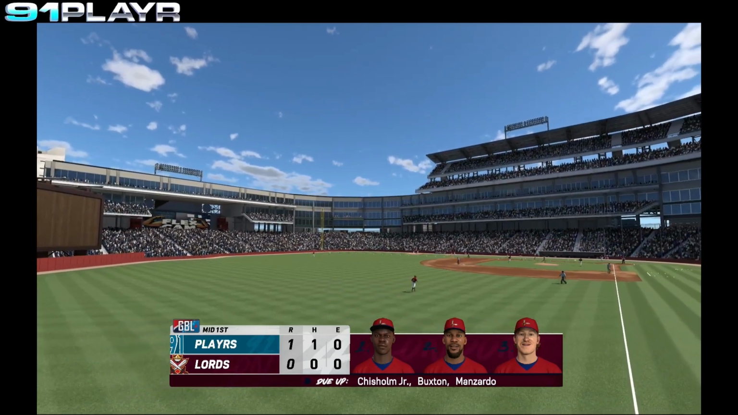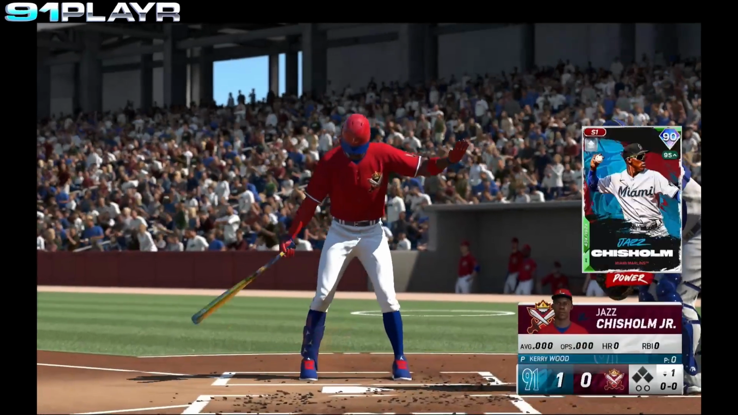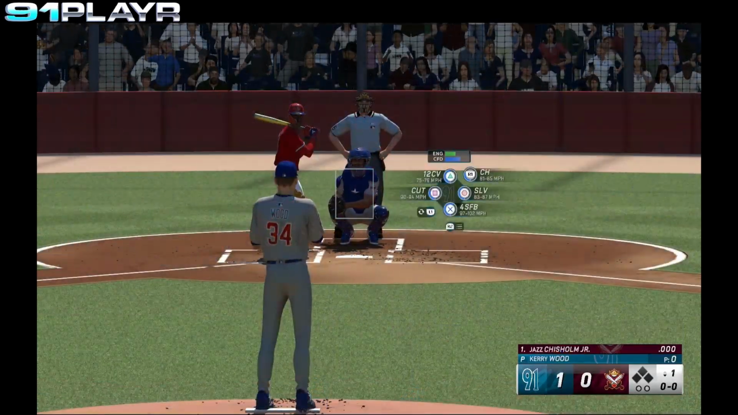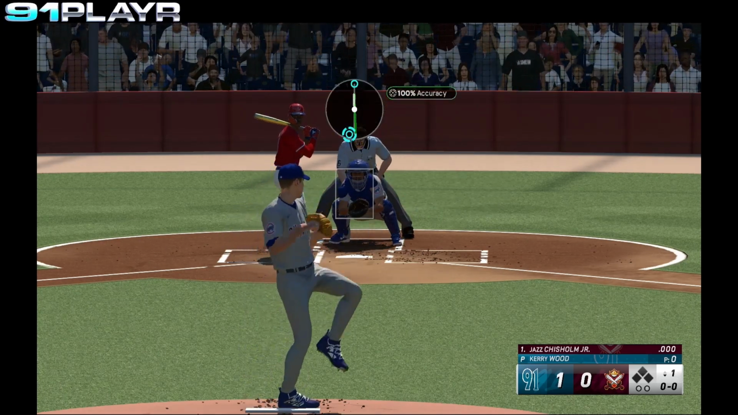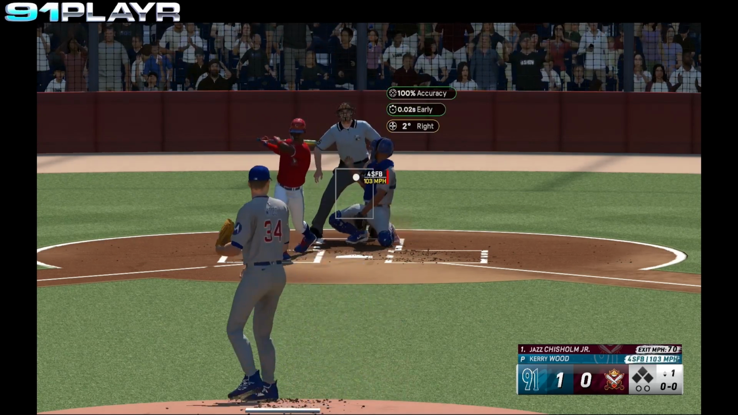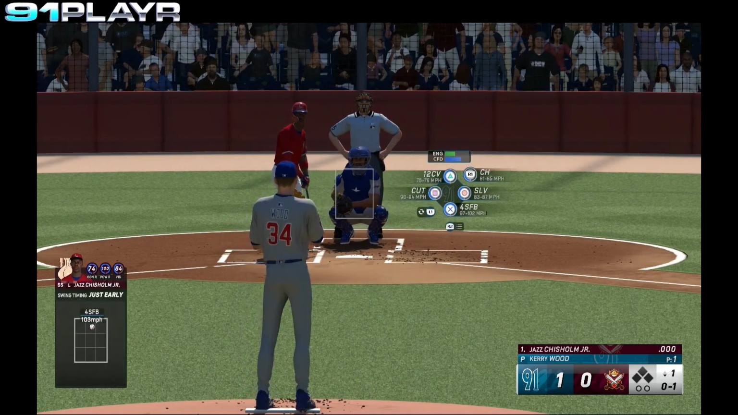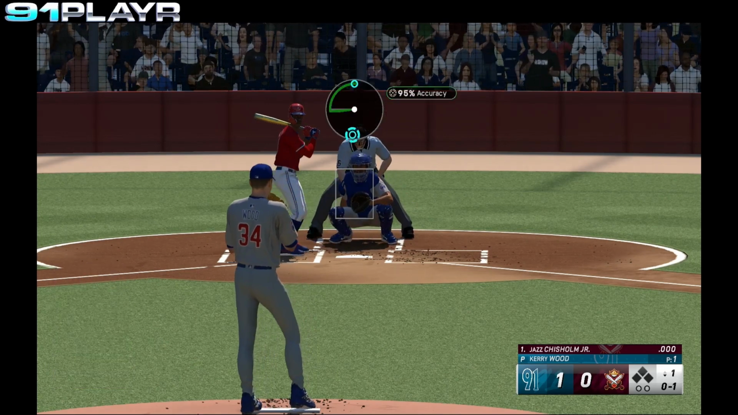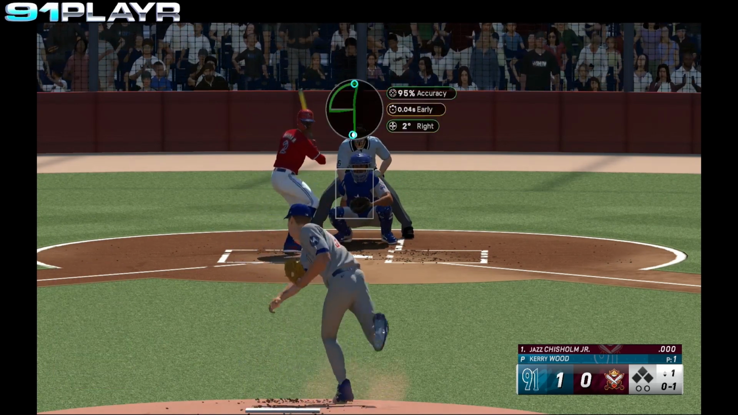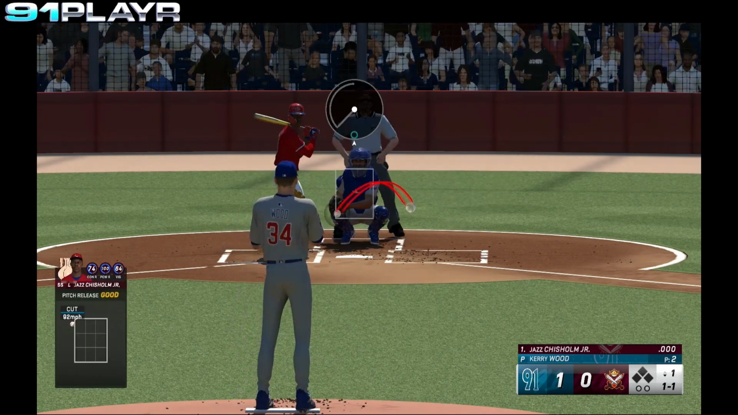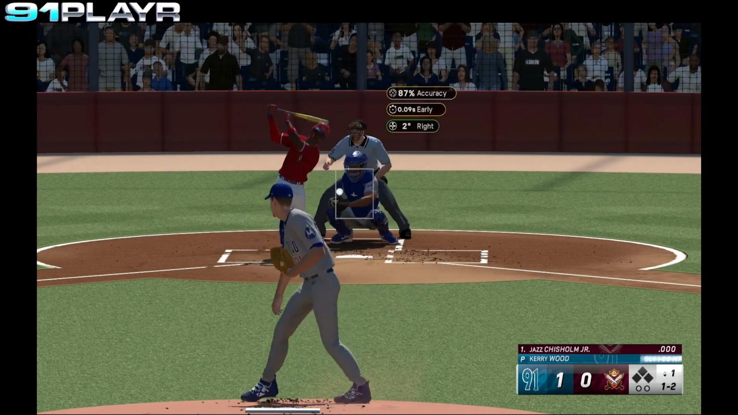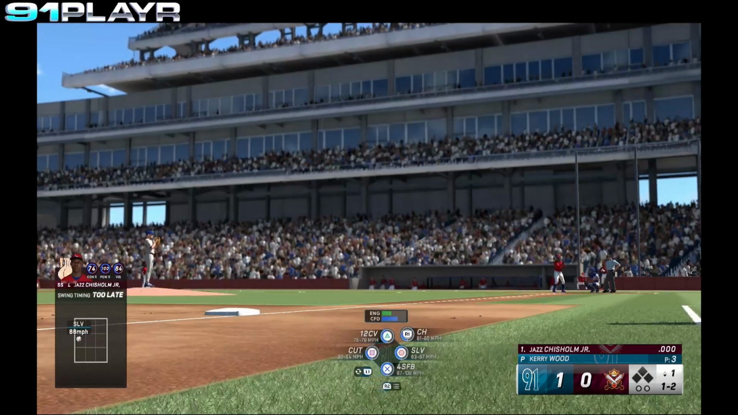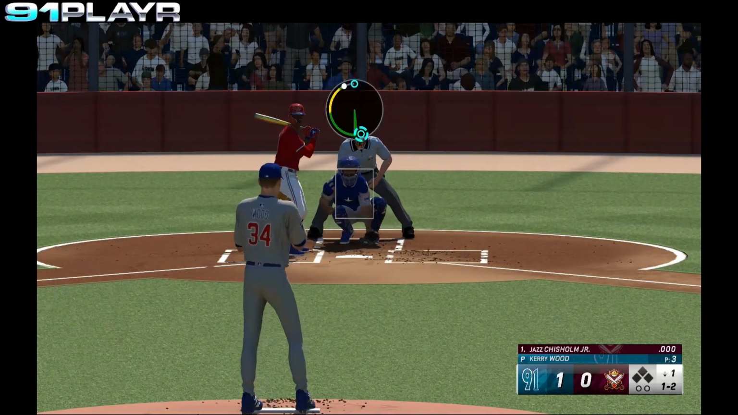Chisholm, Buxton, and Manzardo coming up for the Lords. Jazz Chisholm steps in. Kerry Wood on the mound for the Cubs. Wood winds and delivers. Fouled away. Strike 1. The 0-1 pitch. Ball inside. 1-1. Swing and a miss. 1 and 2's the count.